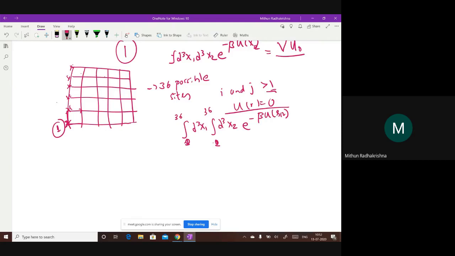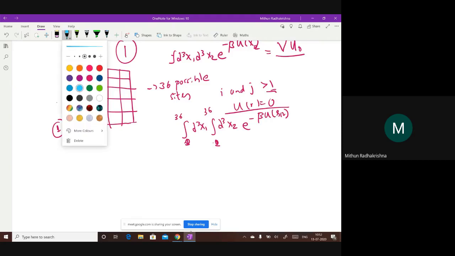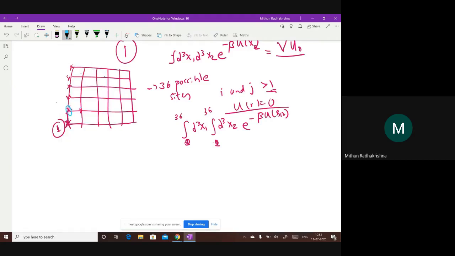So 2 can occupy any of these other cases, here, here, here, 35 sites. Or I can say it can occupy all the 36 sites, but on the site of 1 the energy U is infinity, so e to the power minus beta U goes to 0. Anyway, it's another way of defining it, doesn't matter. So it can occupy all these states.